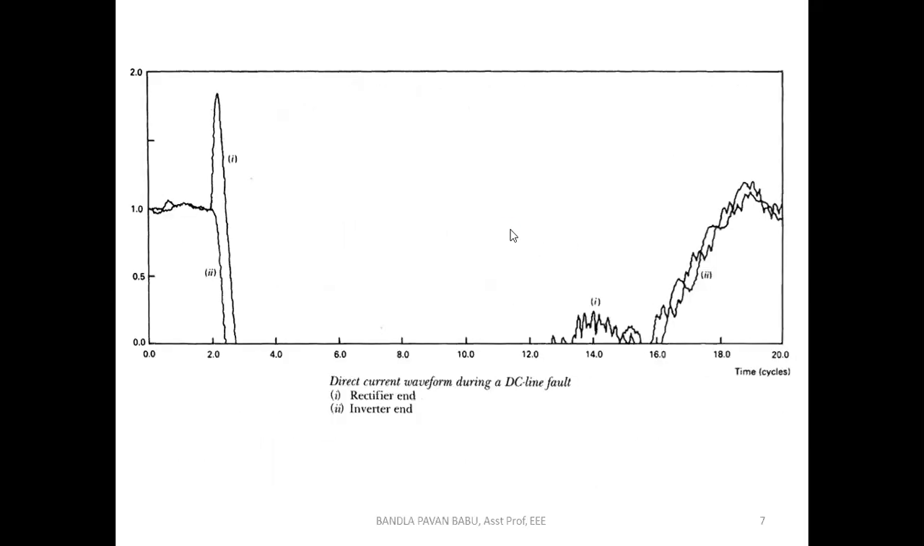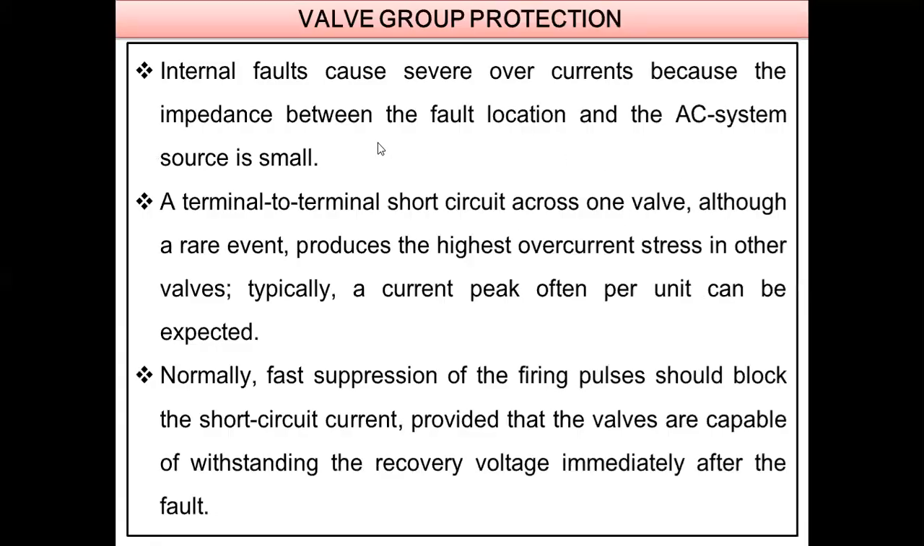Then what we are going to perform? See, the impedance between the fault location and the AC system source is small. That is the exact meaning of that. If a fault occurs very near to the valve, these impedances cannot support blocking of the valves, because they have a very low impedance value, since their main function is to act as a heat sink.